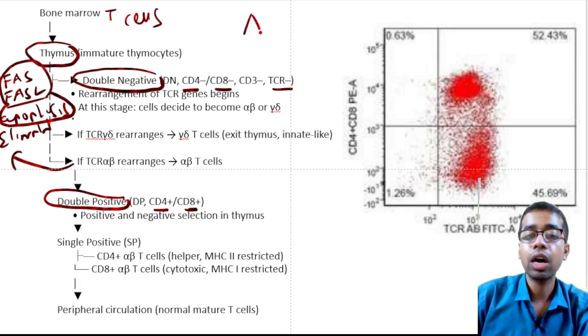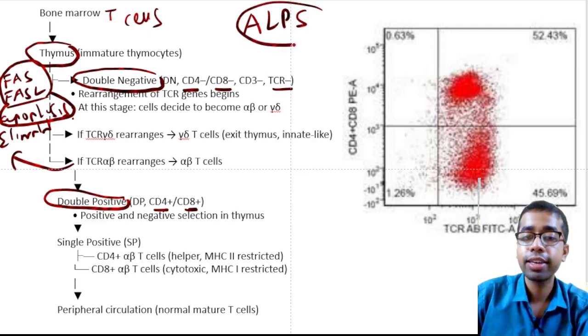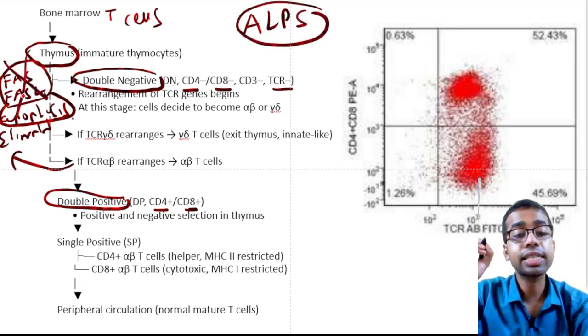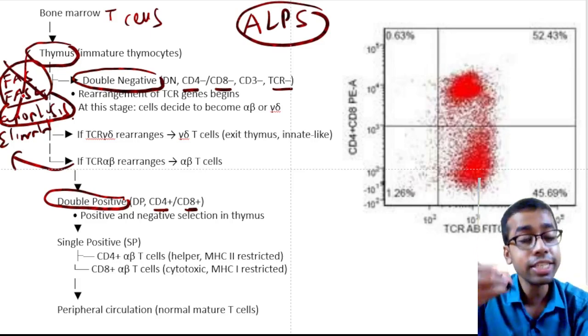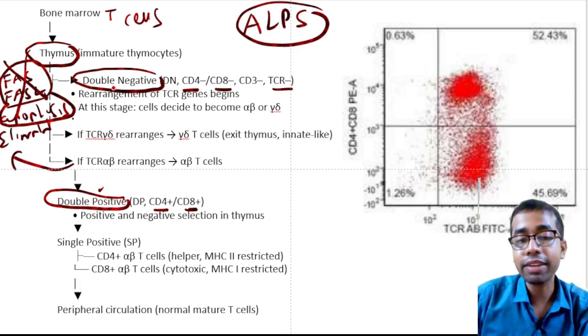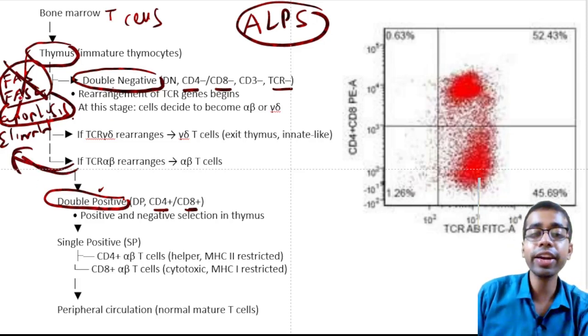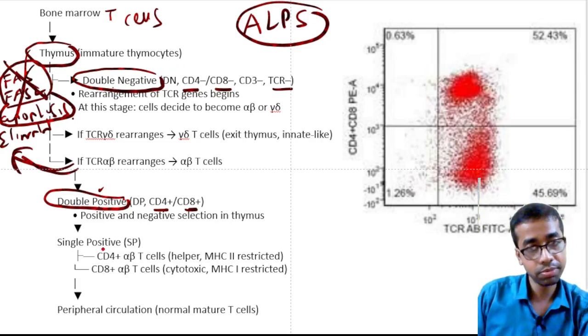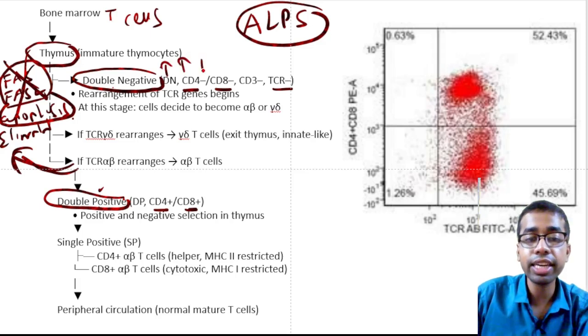Now, in this disease, autoimmune lymphoproliferative syndrome, what happens? This pathway is defective. So even self-reactive T cells are persisting. But which self-reactive T cells? Double positive or double negative? You tell me. After double negative, before becoming double positive, they are eliminated, right? Now, if this pathway is defective, don't you think double negative T cells cannot become double positive, and they will persist? They will increase, they will increase, they will increase.